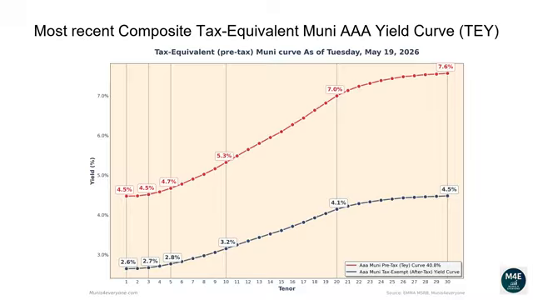The one-year tax-exempt yield is 2.65%, corresponding to a 4.48% tax-equivalent yield for investors in the top tax bracket. The 2-year tax-equivalent yield is 4.48%. The 5-year tax-equivalent yield is 4.67%. The 10-year tax-equivalent yield is 5.32%. The 20-year tax-equivalent yield is 7.0%. The 30-year tax-equivalent yield is 7.57%.